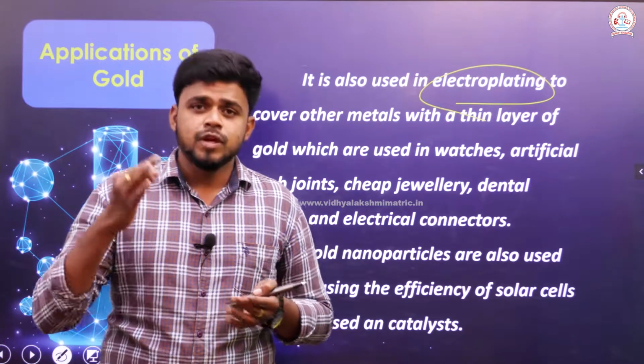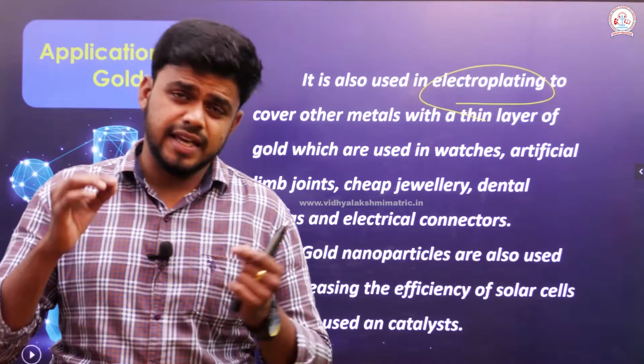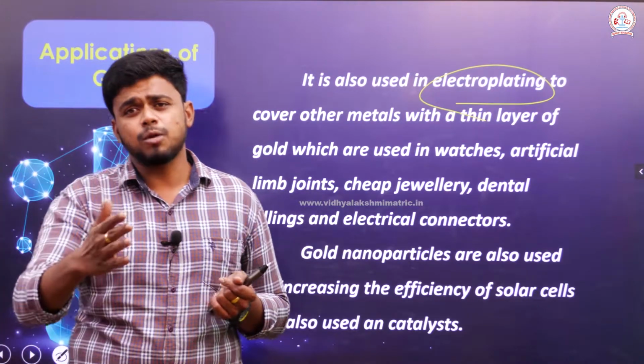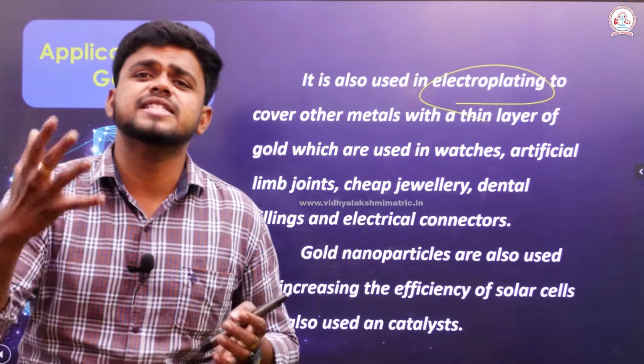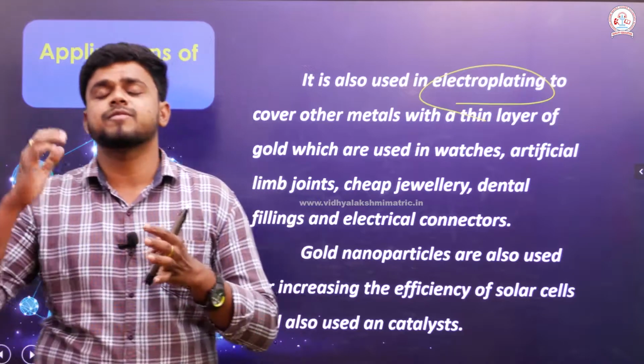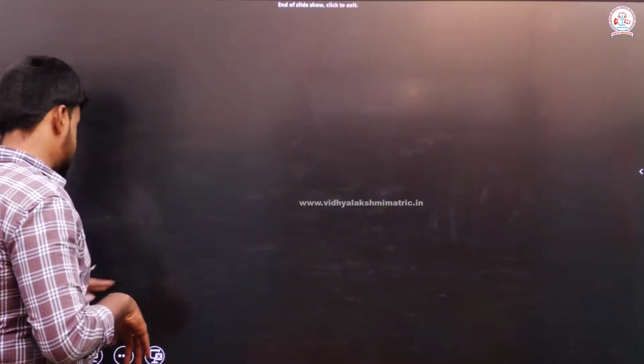See, for research purposes, they will be using electrodes also made of gold, as a thin strip. Gold nanoparticles are also used in order to increase the efficiency of solar cells, and gold is widely used as a catalyst.